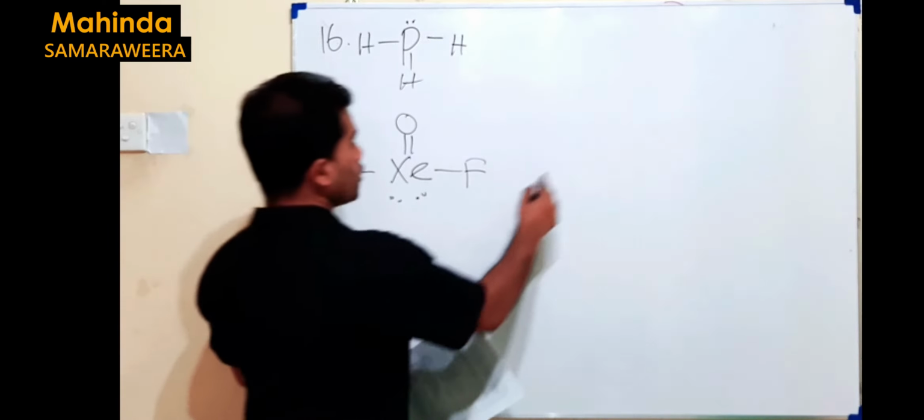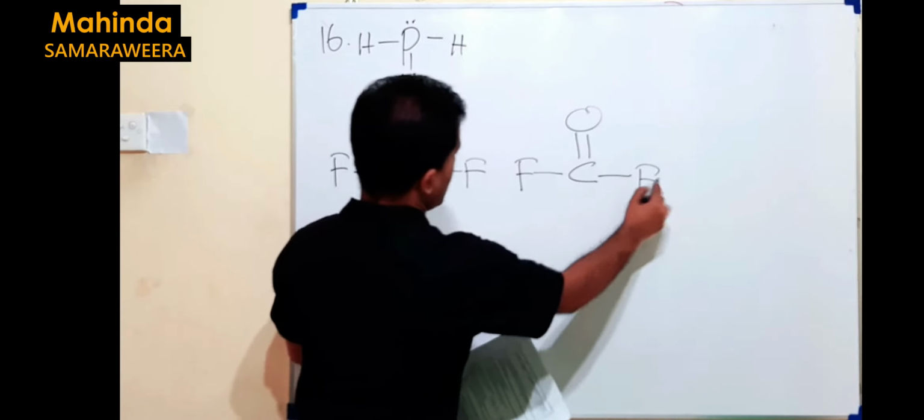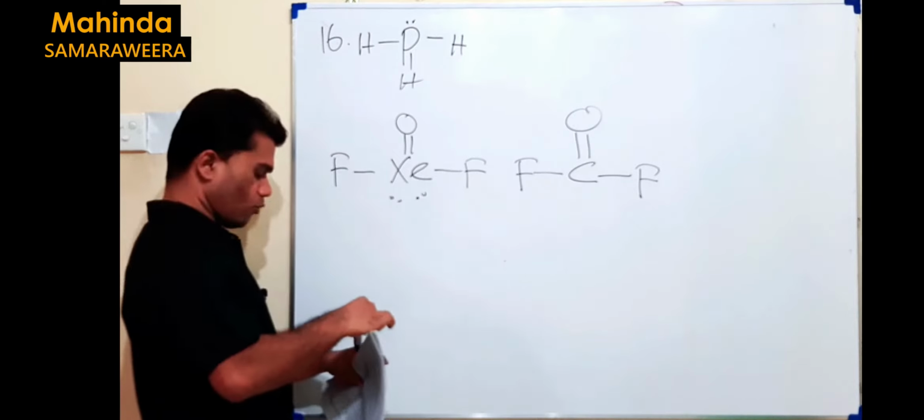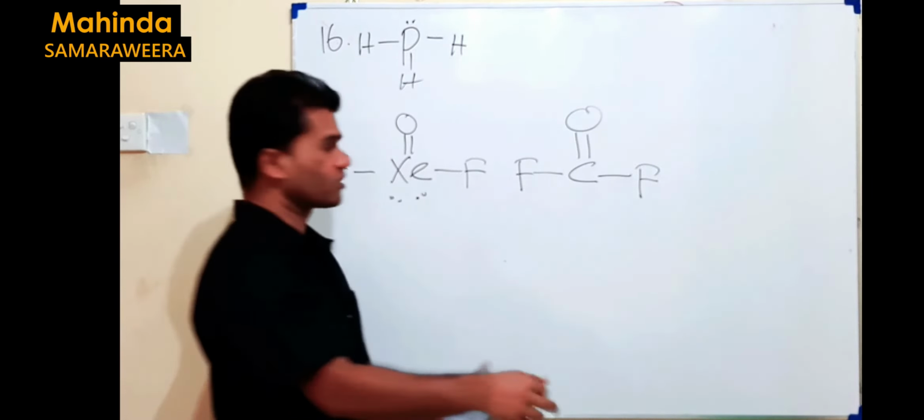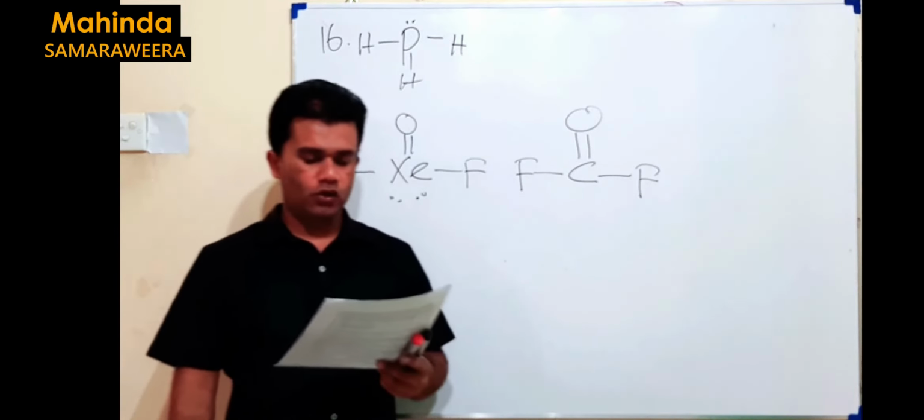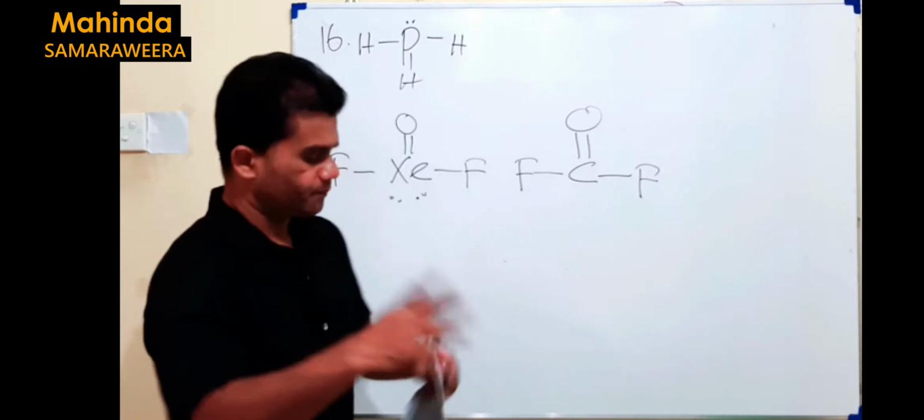But once you go to COF2, the central atom is carbon, with 4 electrons, but all 4 electrons are involved in bonding, so no more lone pairs. Here there are 1, 2, 3, 4, 5 repulsive forces, here 1, 2, 3. Can they have the same geometry? No, that's false. HOBr is a linear molecule.